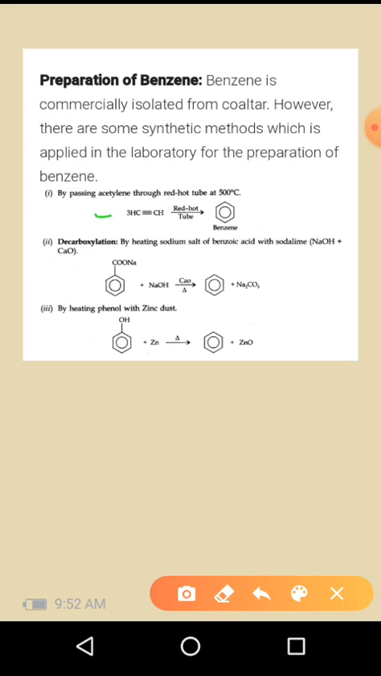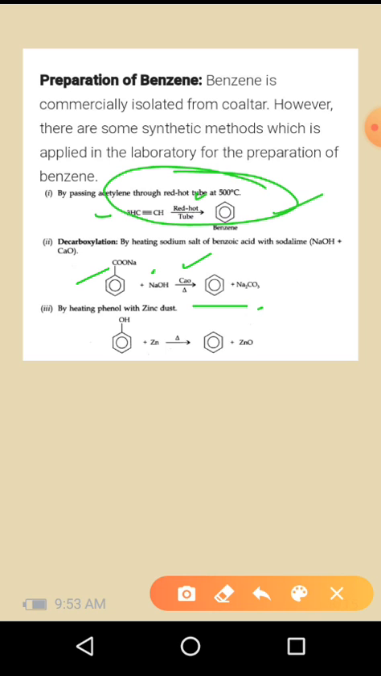The acetylene in a red hot tube will give a benzene molecule, that is, cyclic polymerization takes place. In the previous class we saw this formation of benzene by the cyclic polymerization method. The second one is decarboxylation of aromatic acids. Here is one aromatic acid, the sodium salt of benzoic acid, which on heating with soda lime, that is a NaOH and CaO mixture, you will get benzene and Na2CO3, sodium carbonate, as a product.